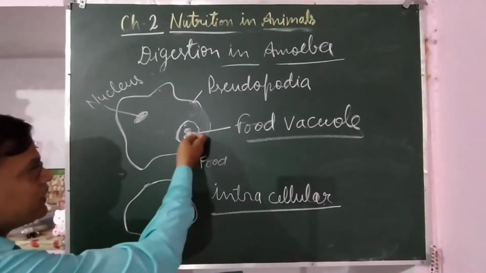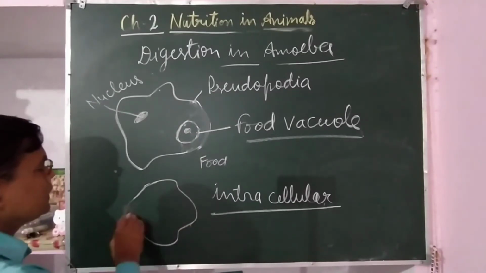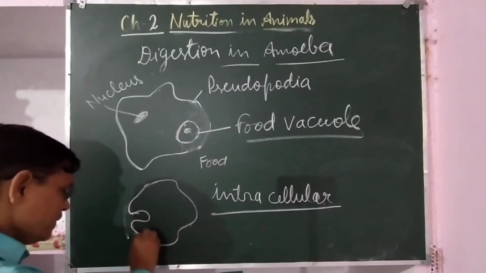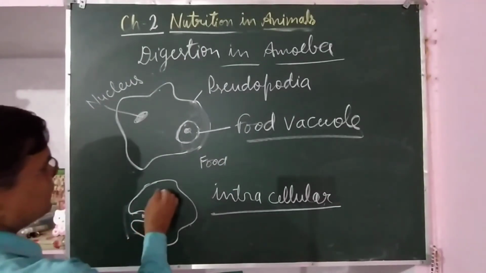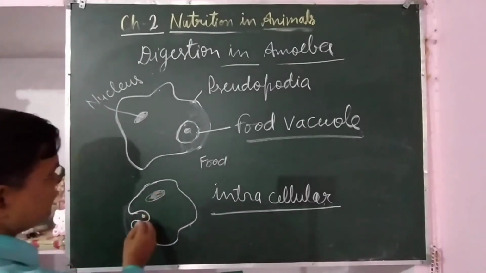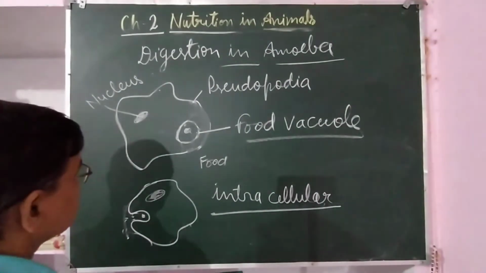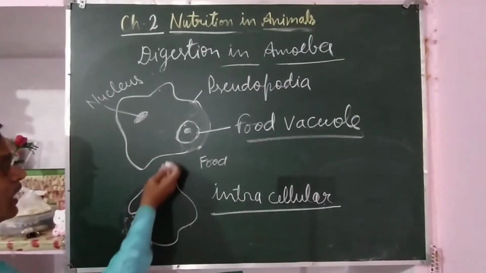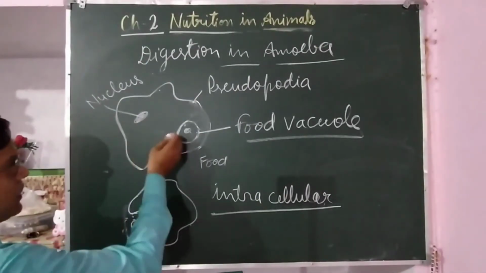And after that, whatever undigested part of the food is left, the food vacuole opens anywhere in the body. Suppose here it is opening, and this is the nucleus. So this undigested part of the food, that is waste material, comes out from the body, as the food vacuole opens at the surface of the body.